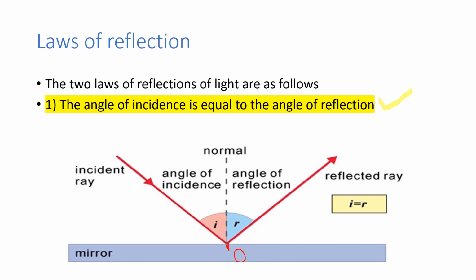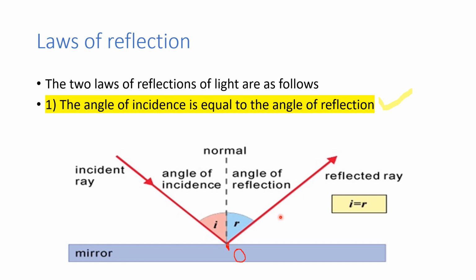And when it comes to the next one, this one is the reflected ray. So what is the reflected ray? The ray of light which is sent back after reflection by the mirror is called the reflecting ray or reflected ray.